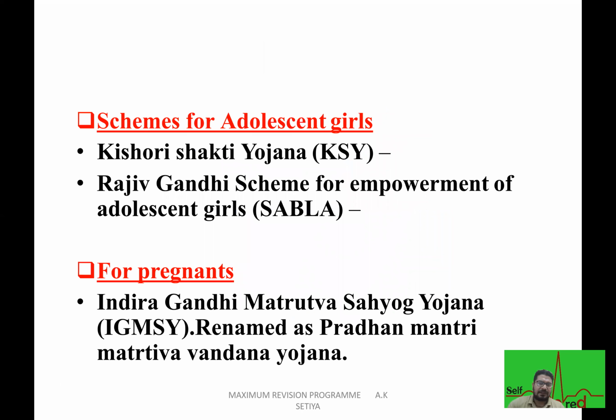So certain schemes are available like Kishori Shakti Yojana. These are for adolescent girls, and Rajiv Gandhi scheme for empowerment of adolescent girls. We call this Sabla. For pregnant women, we are having a scheme called Indira Gandhi Matrutva Sahyog Yojana. Right. So it is now renamed as Pradhan Mantri Matritva Vandana Yojana.